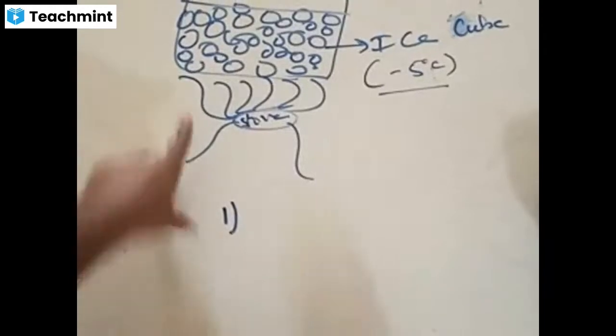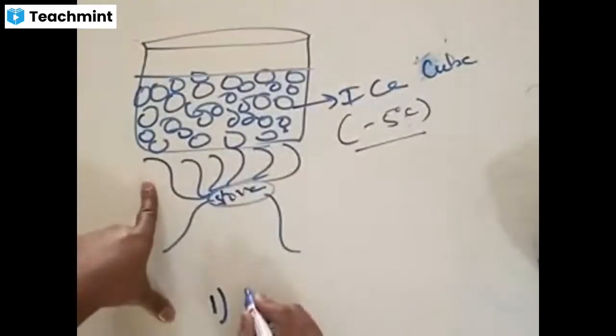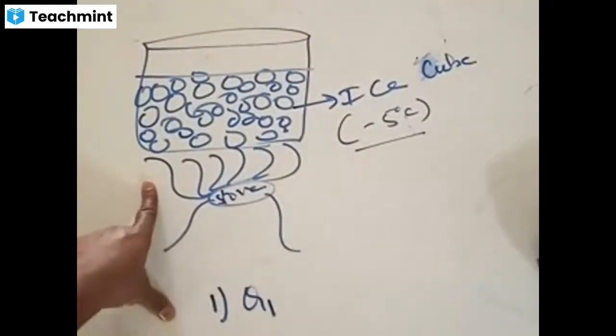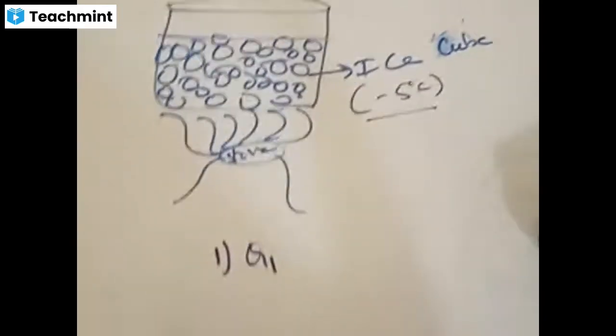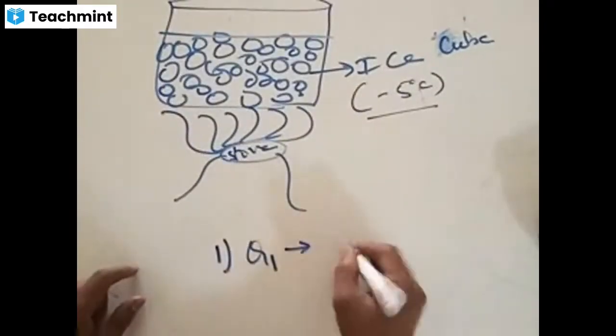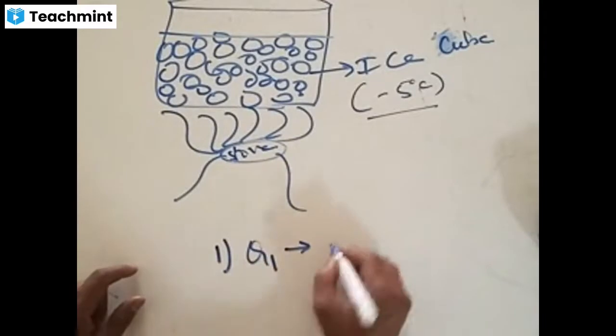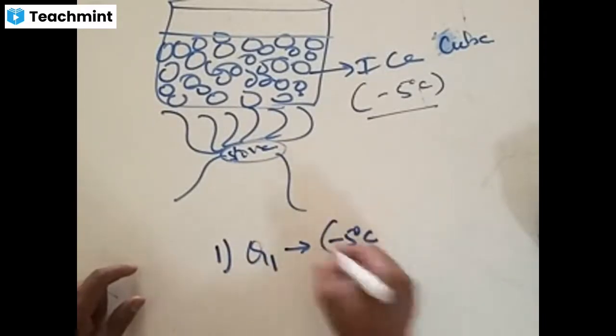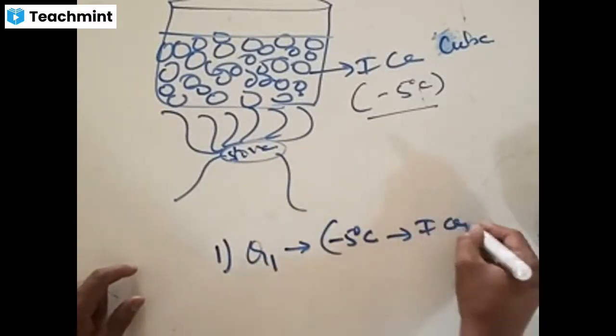Initially you are supplying some heat. That heat supplied, first of all, we say heat supplied in stage 1, Q1. In the first stage, the heat is utilized for conversion of ice at -5 to ice at 0.